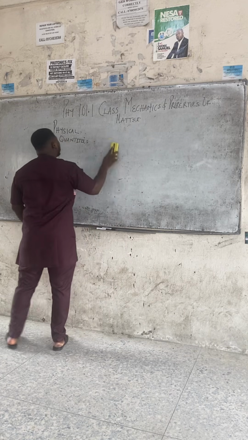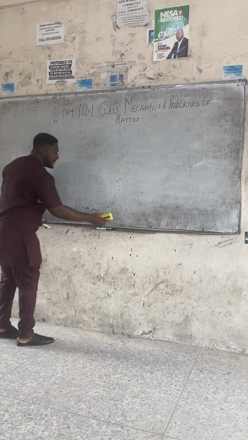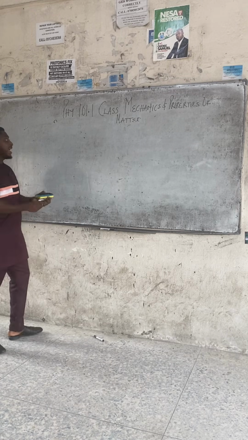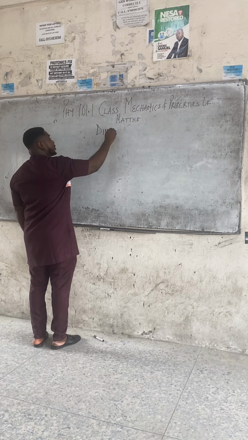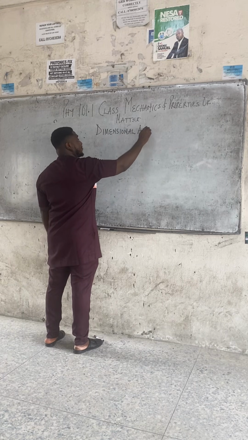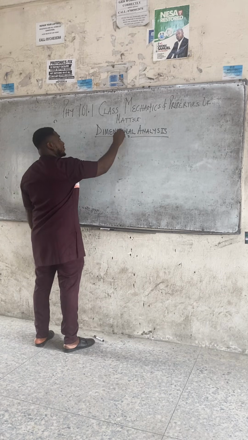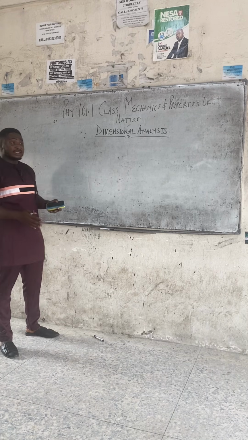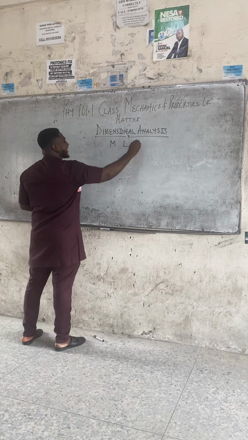Class, dimensional analysis is an approach or a method of returning the derived quantities back to their fundamental forms. Dimensional analysis is a method of what? Taking the derived quantities and returning them back to their fundamental form of mass, length, and time.